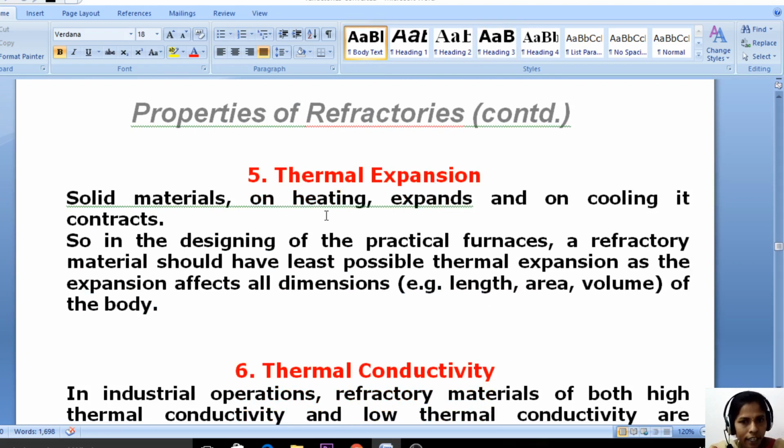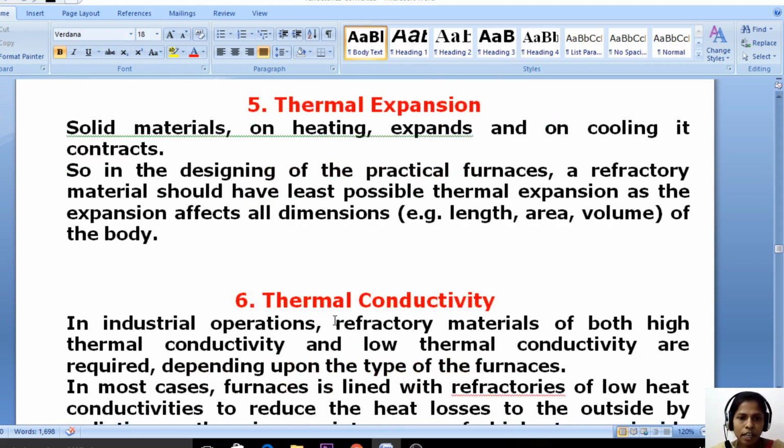Next, thermal expansion. Solid materials on heating expand and on cooling they contract. That we have seen now. So, in the designing of practical furnaces, a refractory material should have the least possible thermal expansion, as the expansion affects all dimensions of the body. So, it should not expand much. That means it must have a constant thermal expansion. Like that we have to design the refractory materials. So, that is thermal expansion.